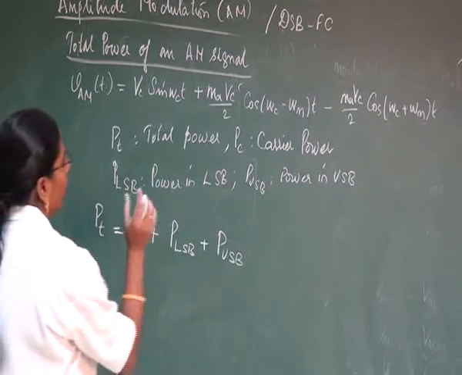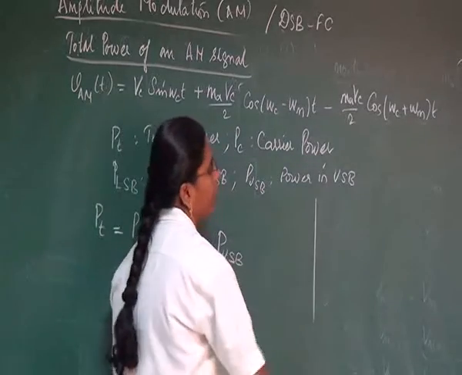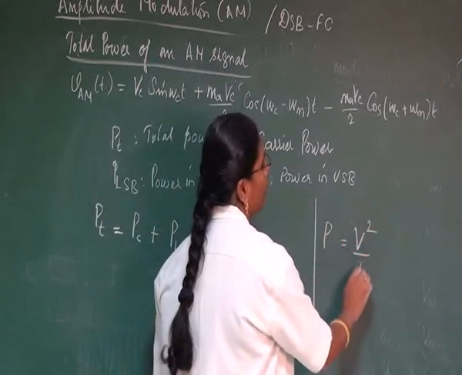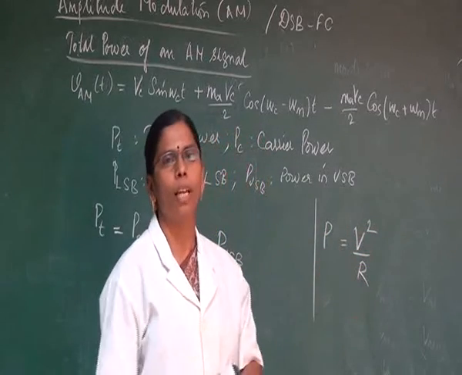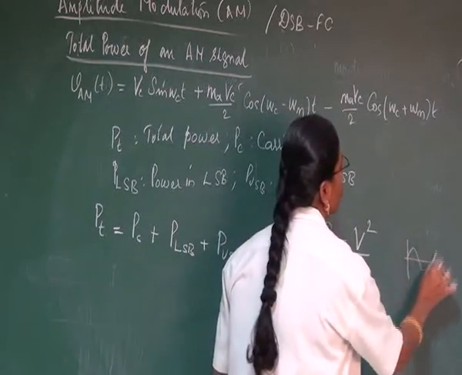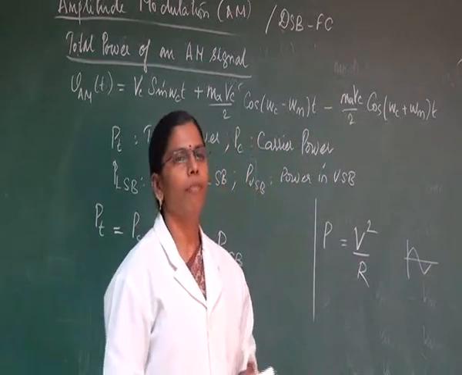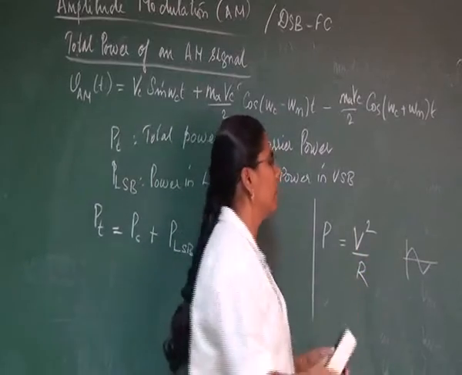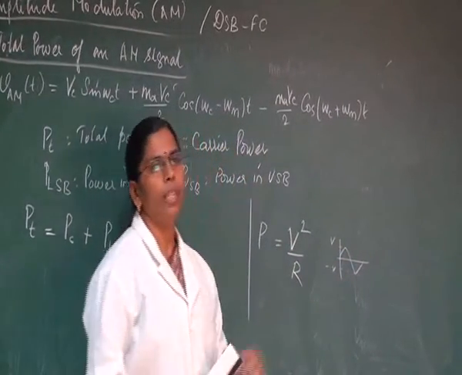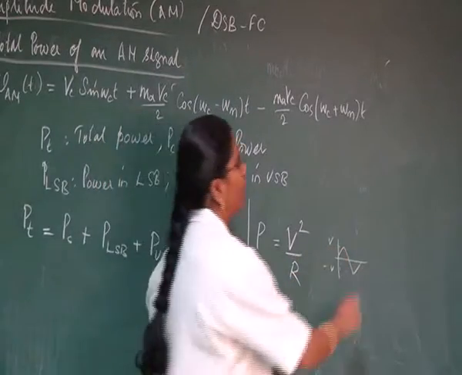Generally, we know that the general equation to calculate power is V square divided by R. This is the actual formula to calculate power. While calculating power for a sinusoidal signal, we have V and minus V, so if you take the average of a signal, it will be equal to 0.